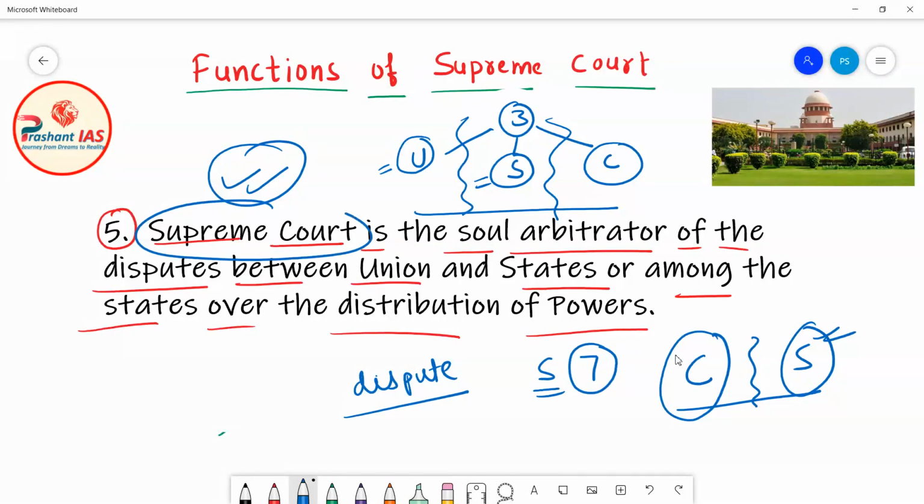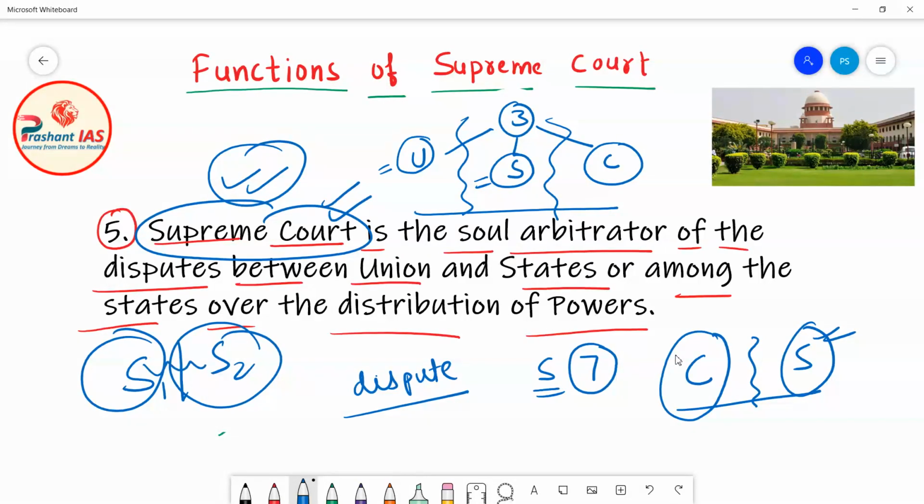Similarly, a dispute can also arise between two states. Let's suppose this is state 1 and this is state 2, and they are fighting over something. They can fight over the distribution of power, and they can also fight over anything else. If there is a dispute between two states of India, who will resolve it? Definitely the Supreme Court of India.